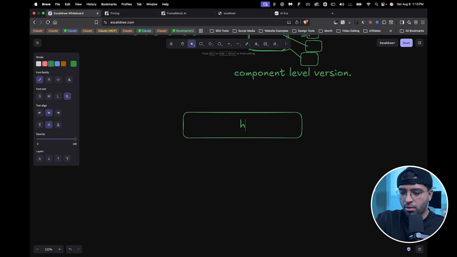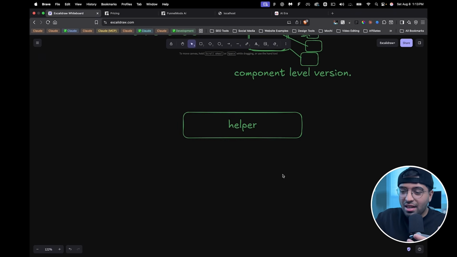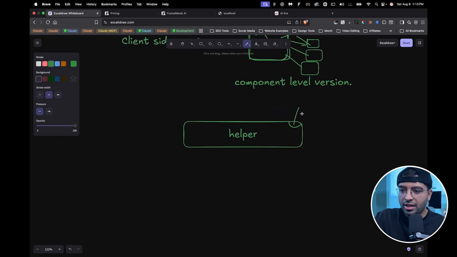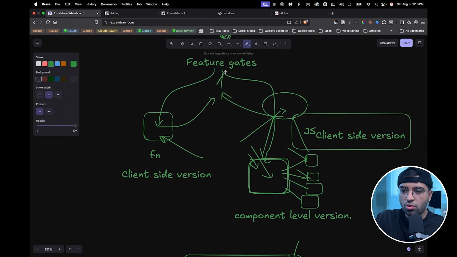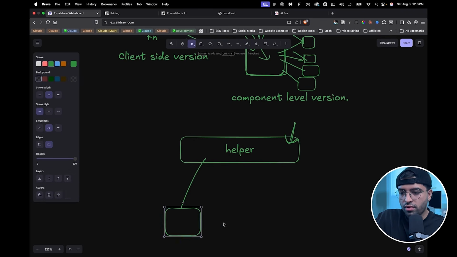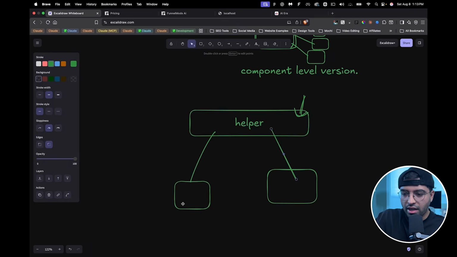So let's say this just becomes a helper, which technically is the client-side version, but just assume it's a helper. Now, the same helper, which takes on the load of all of the complexity in deciding if the user has access to a feature, for example, based on some plans, right? That helper can be used server-side and client-side. You get what I'm saying? And these can have their own wrappers, and that's fine.